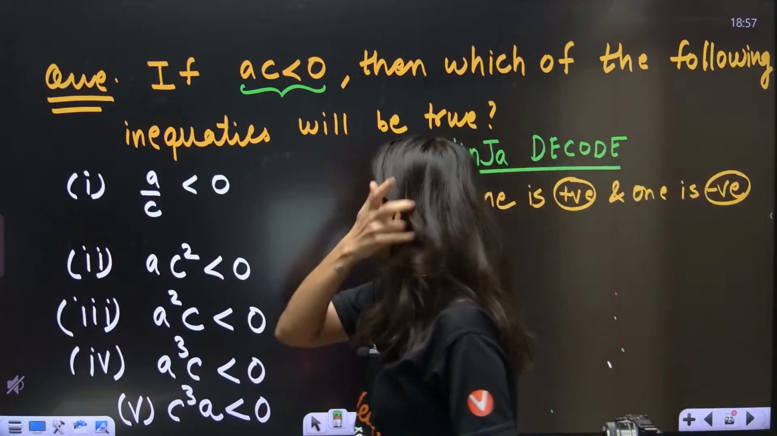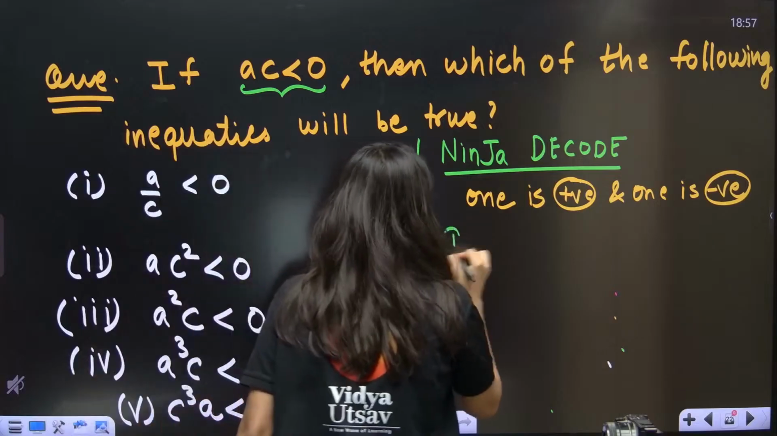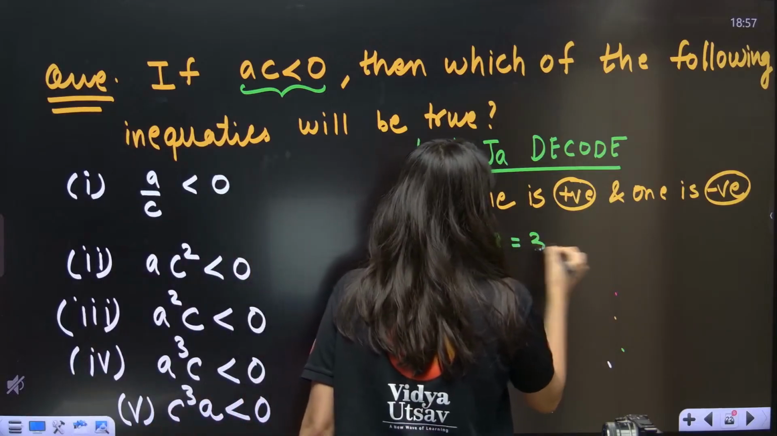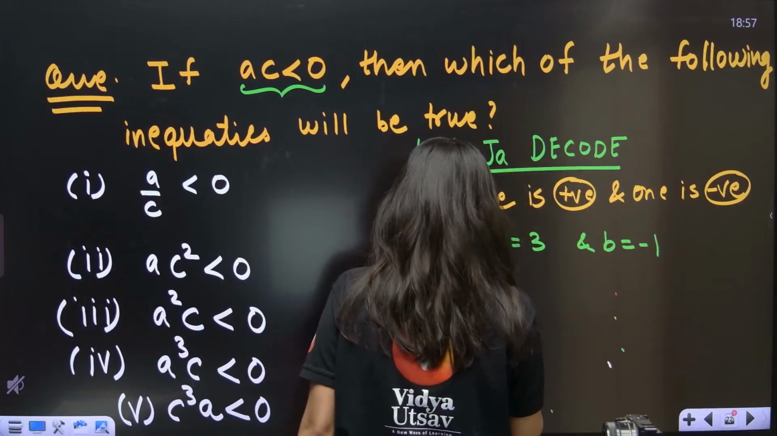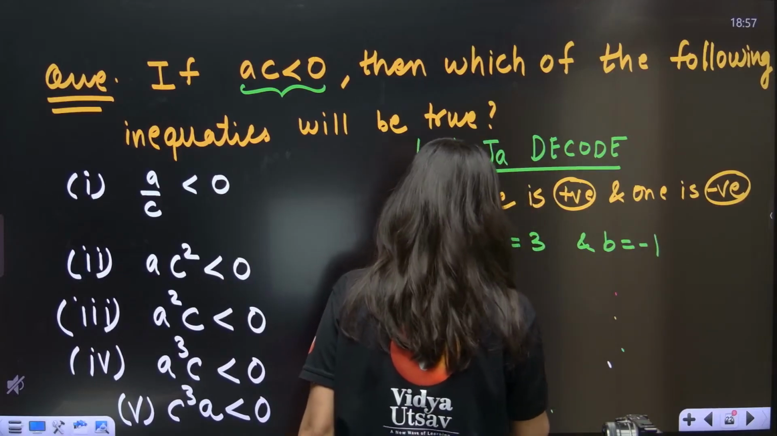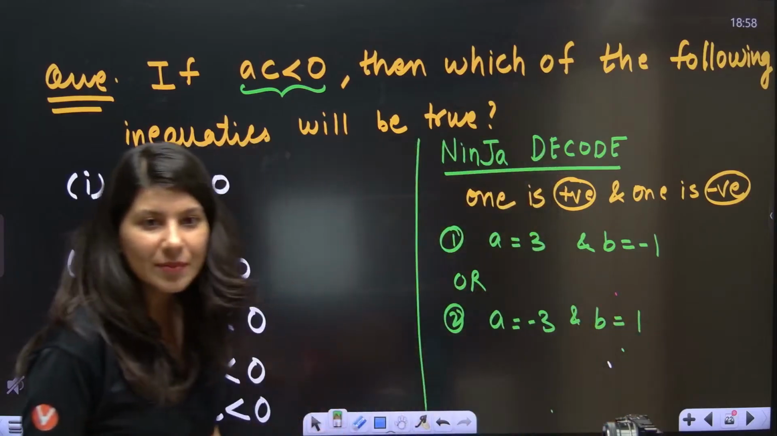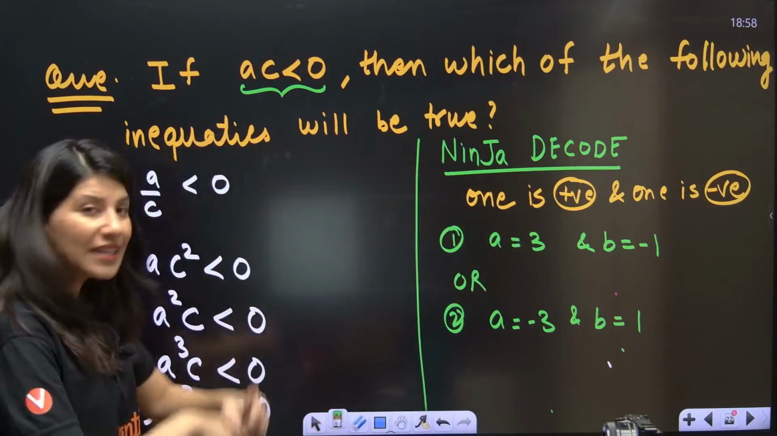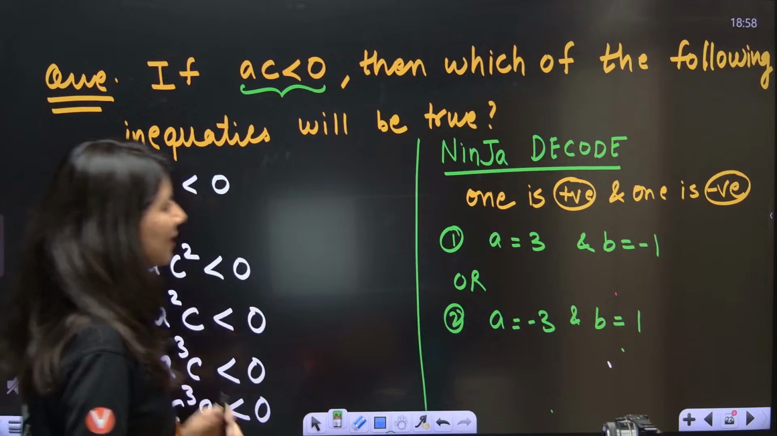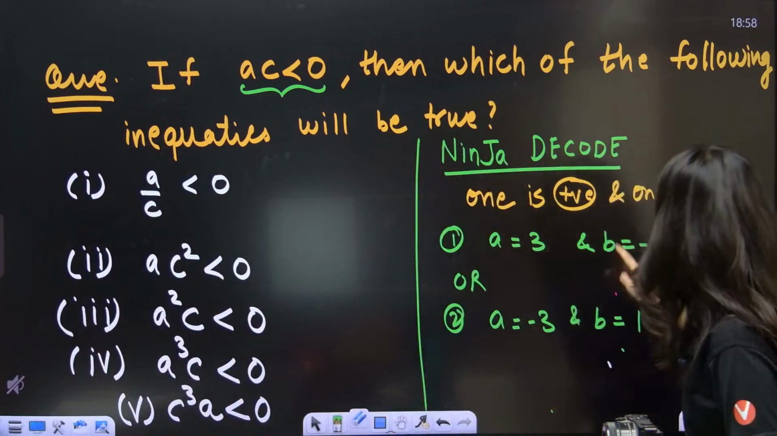Now just understand. There are two cases. First case is A is 3 and C is -1. Or the second case is A is -3 and C is 1. These are the two cases possible, correct or not? Now just put both cases over here. So A by C. In the very first case, 3, sorry, this is not B, this is C.